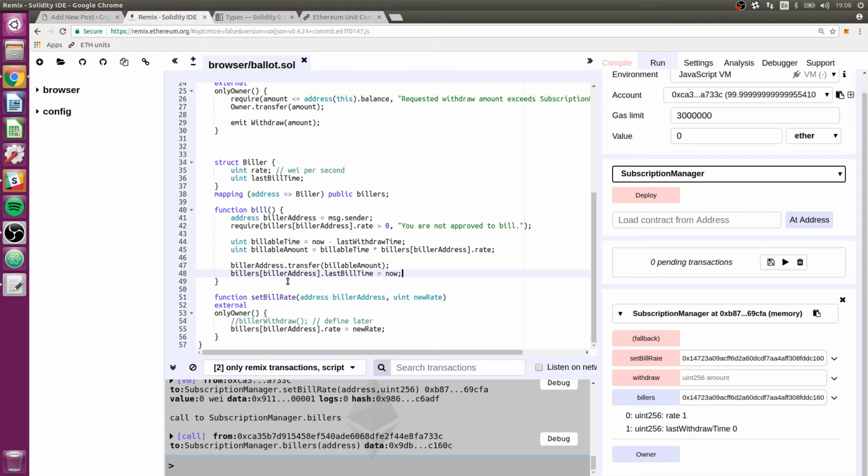And then the last step is it will update this last bill time so that the next bill also functions correctly. So let's make sure that works, and after that we'll go back and make sure that when we set the bill rate to a new rate, it works correctly with updating the last bill time and all that stuff.